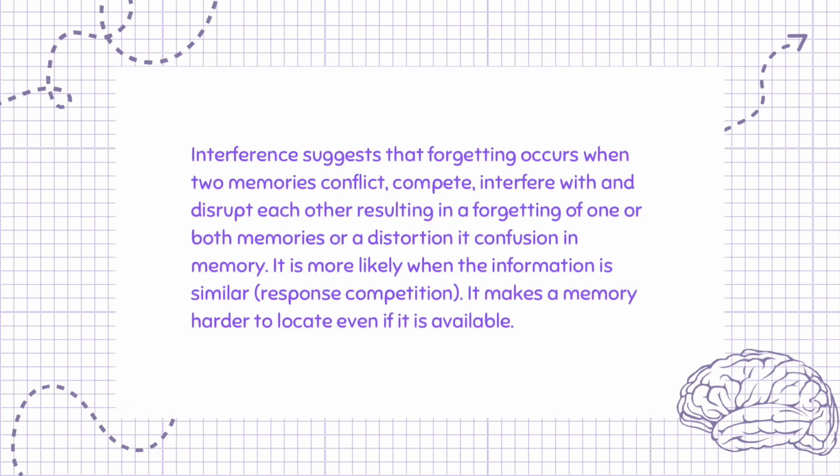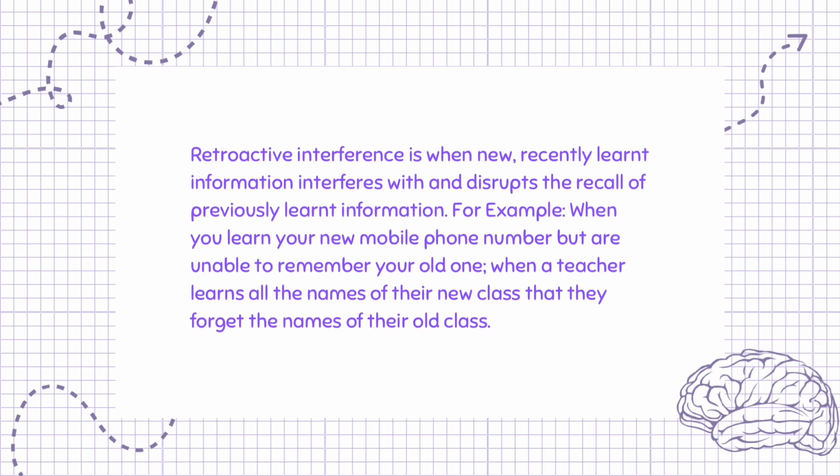Interference suggests that forgetting occurs when 2 memories conflict, compete, interfere with and disrupt each other, resulting in a forgetting of one or both memories or a distortion or confusion in memory. It is more likely when the information is similar, response competition. It makes a memory harder to locate even if it is available. Retroactive interference is when new, recently learnt information interferes with and disrupts the recall of previously learnt information. For example, when you learn your new mobile phone number but are unable to remember your old one, or when a teacher learns all the names of their new class that they forget the names of their old class.